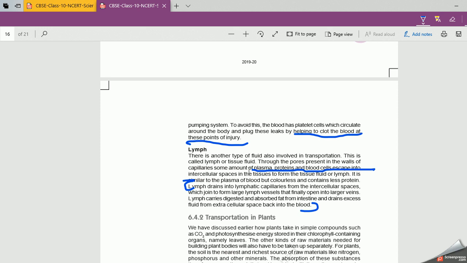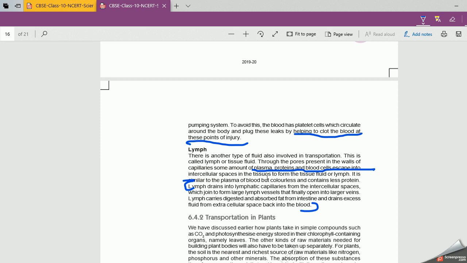It contains some amount of plasma, that is the fluid part, proteins, and blood cells. Blood cells, that is WBC and platelets, escape into the intercellular space in the tissues. As you know, we have spaces in between the tissues. You have already learned about tissues in your 9th class, right? So some space is present in between the tissues. So when the blood flows, it escapes. But while escaping, RBC does not escape. So you have a fluid tissue without hemoglobin, that is called lymph.